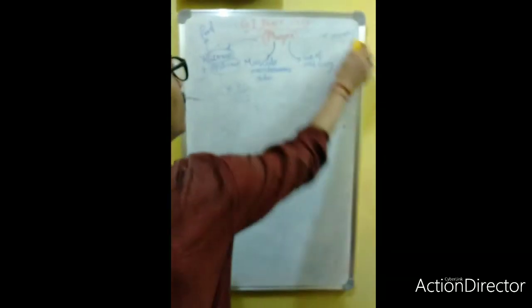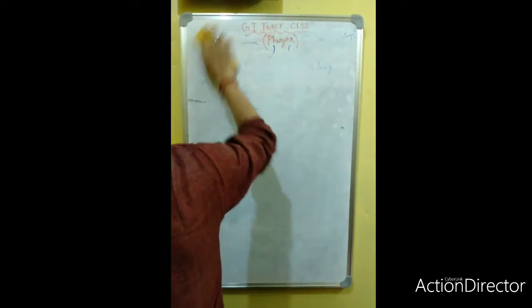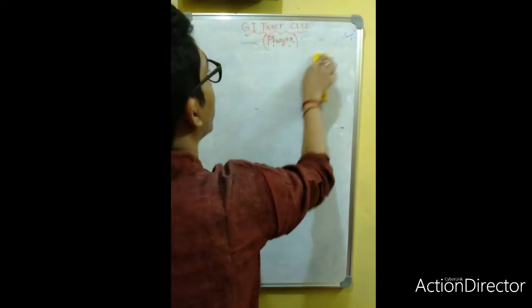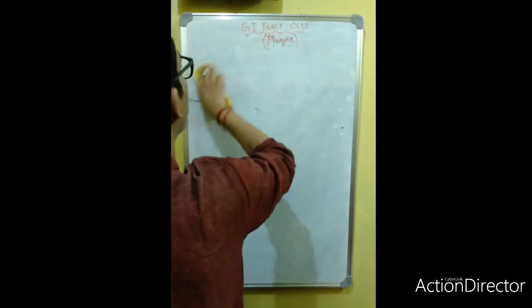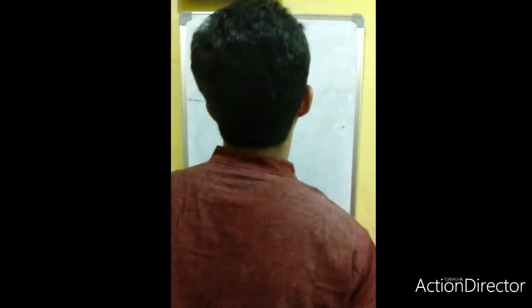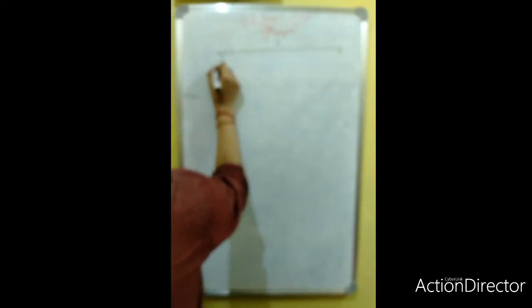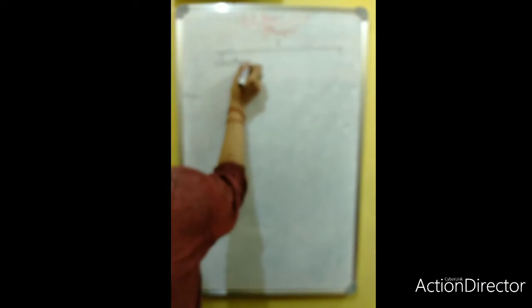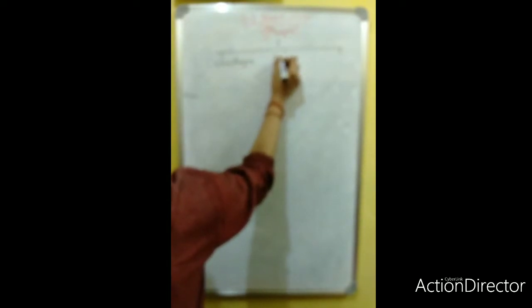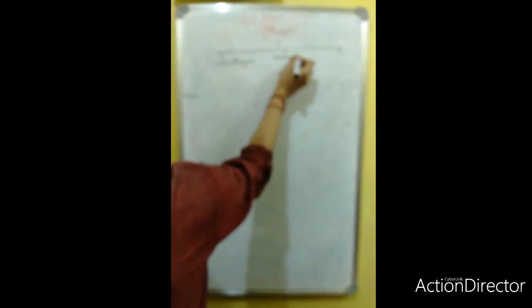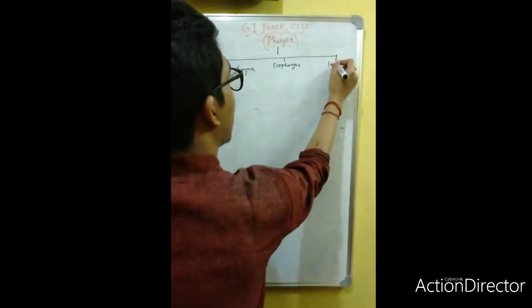Now if I continue, the pharynx has three parts. What are the three parts of the pharynx? The three parts of the pharynx are the nasopharynx, oropharynx, and laryngopharynx.